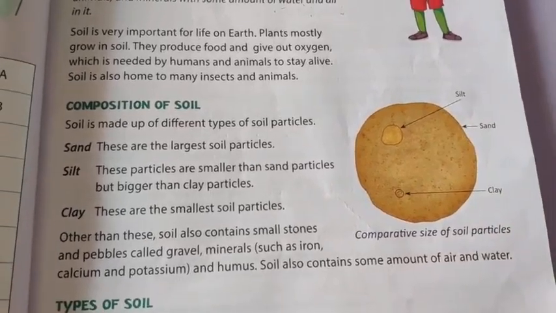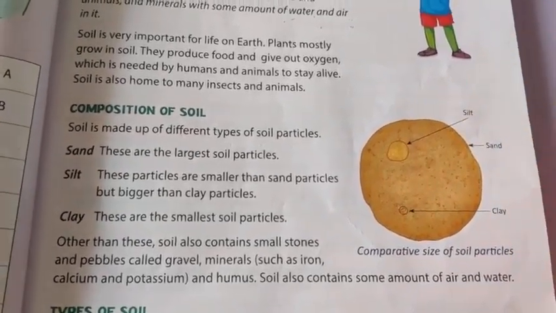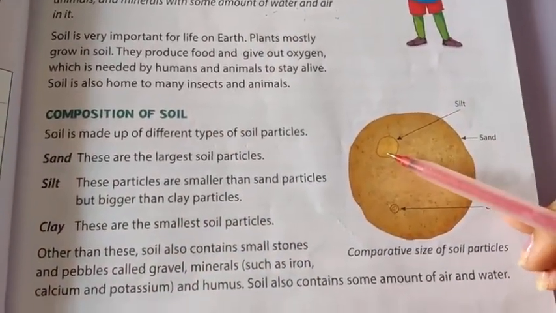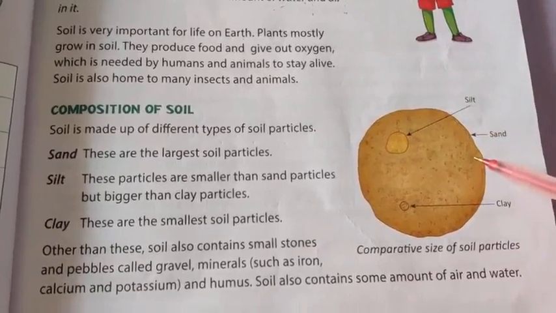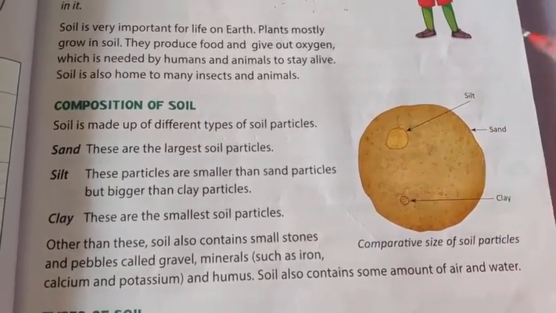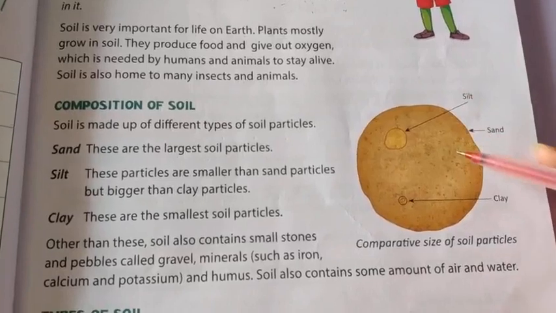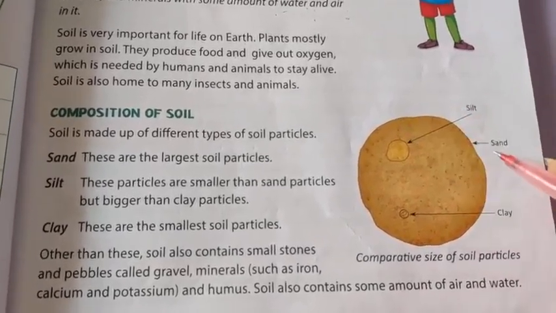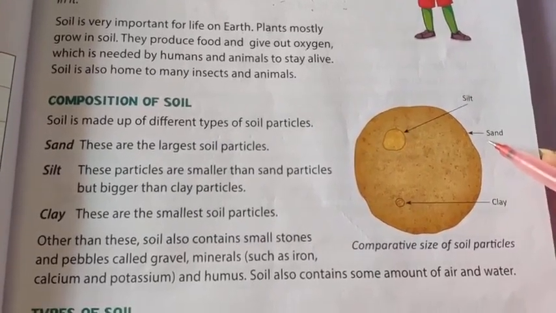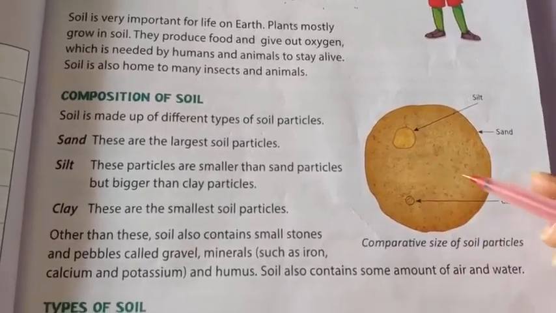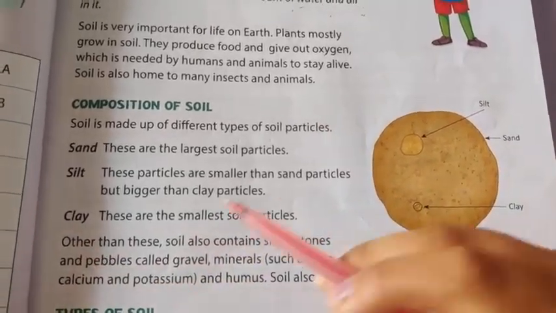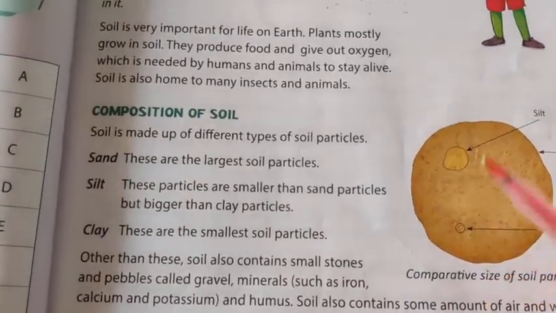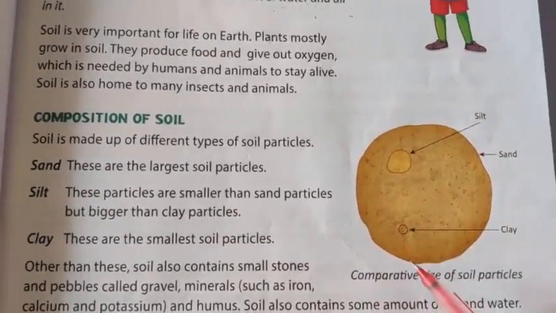Sand जो होता है वो soil के अंदर सबसे largest particle होता है. Then the silt. This particle is smaller than sand particles but bigger than clay particles. See, sand are the largest soil particles, right? While silt is smaller than sand particles and bigger than clay particles. Then comes clay. These are the smallest soil particles. Clay are the smallest soil particles.